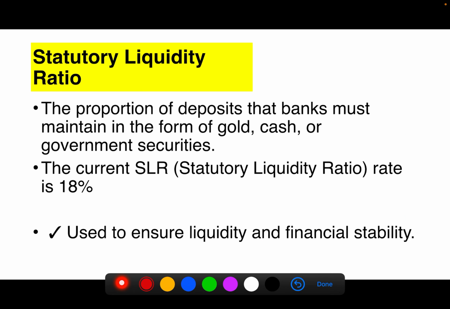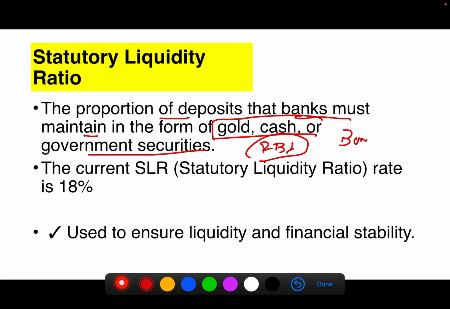So we can say it will have the expansionary effect. Next, statutory liquidity ratio. It is the proportion of deposits that banks must maintain in the form of gold, cash, or government securities. It should not be deposited with RBI, but kept with the banks themselves, without giving loans out of this to the public.